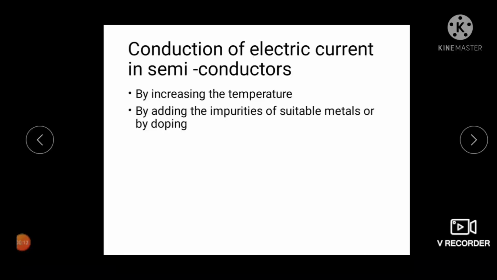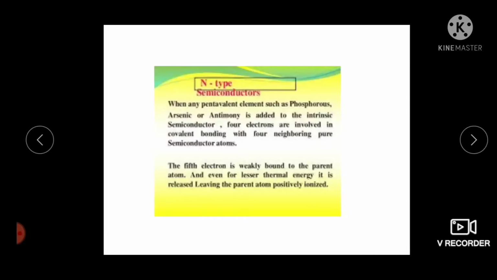Let us study doping in detail. Impurity or N-type semiconductor. When any pentavalent element such as phosphorus, arsenic or antimony, which belongs to the 15th group of the periodic table, is added to an intrinsic semiconductor, 4 electrons are involved in covalent bonding with the 4 neighboring pure semiconductors.